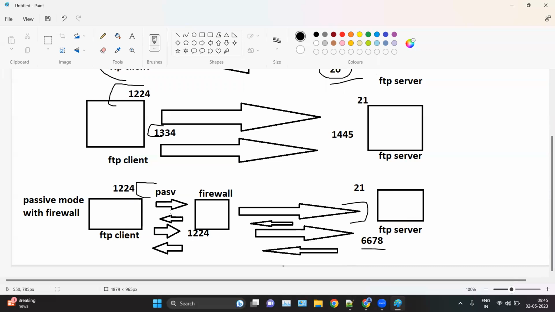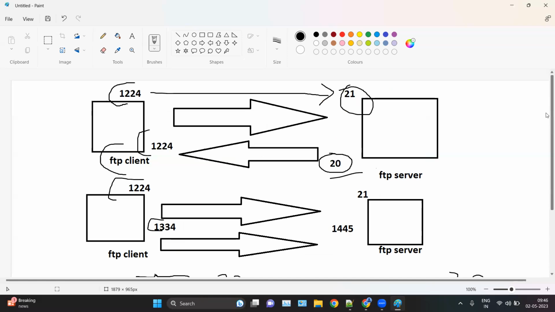And in case of a firewall, suppose the firewall is blocking port number 20, let's say, any packet. Here, the FTP client at first says that the connection should be in passive mode. So that is why the FTP server waits for the connection from the client side. And if the connection is coming from the client side, the firewall will not block the reply as well, right? So the FTP server is waiting for the connection from the FTP client, and then it is sending back the reply, which is not blocked by the firewall.